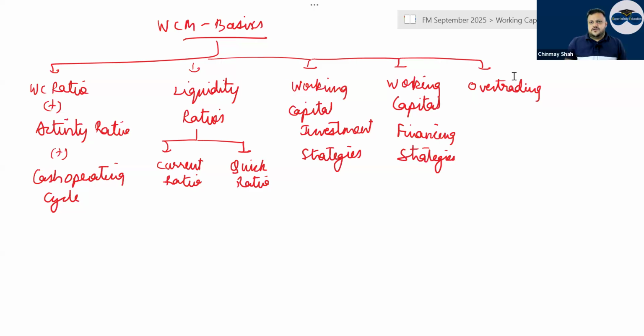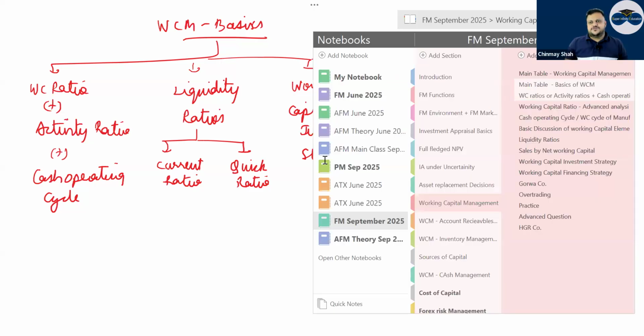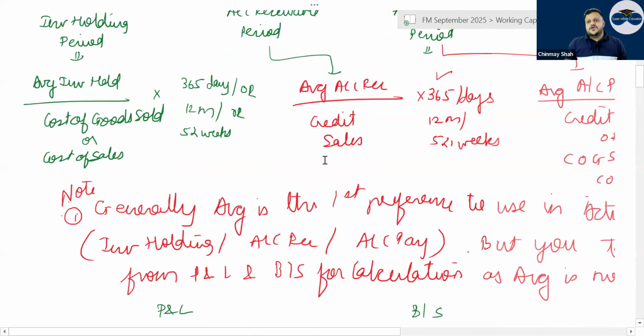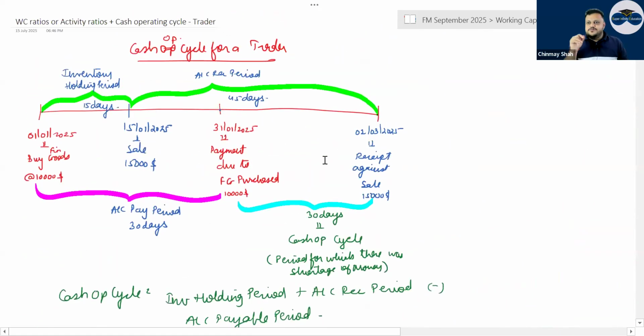Now come to the part of working capital ratios. There are 2 types of working capital ratios. If I'm not wrong, this time's mock paper has working capital ratios for a manufacturer as well. There are 2 types of cash operating cycles. Cash operating cycle of a trader is account receivable period plus inventory holding period minus account payable period.